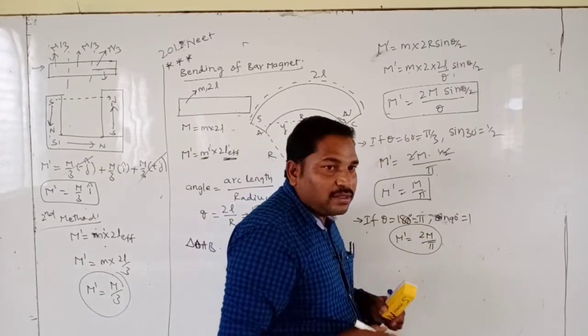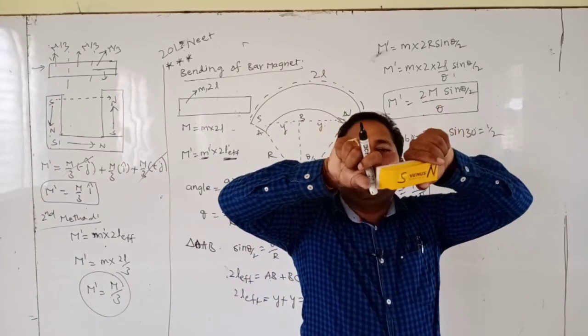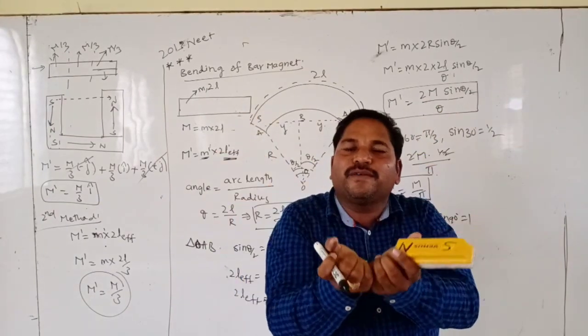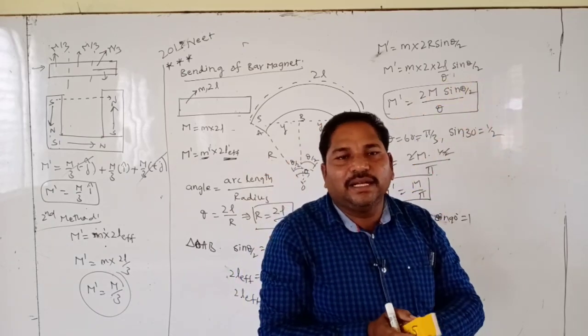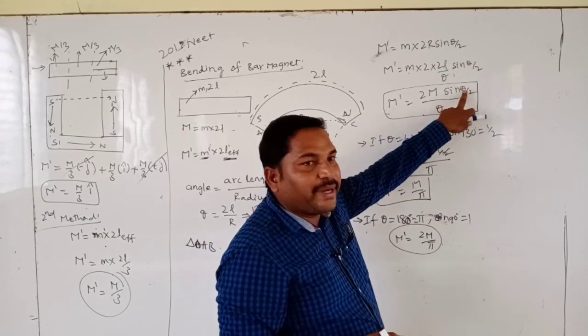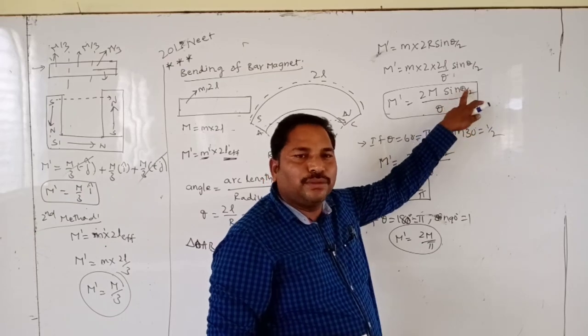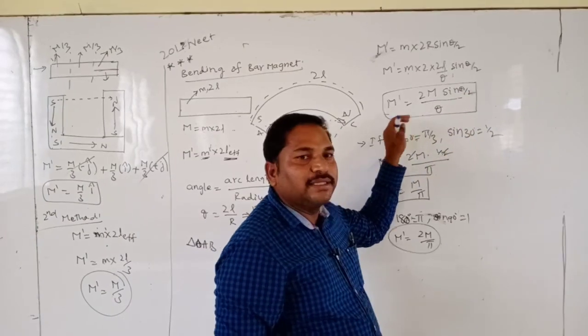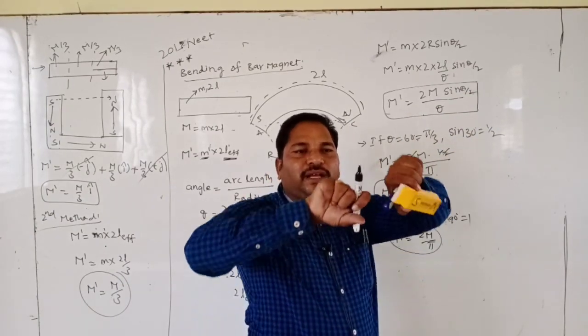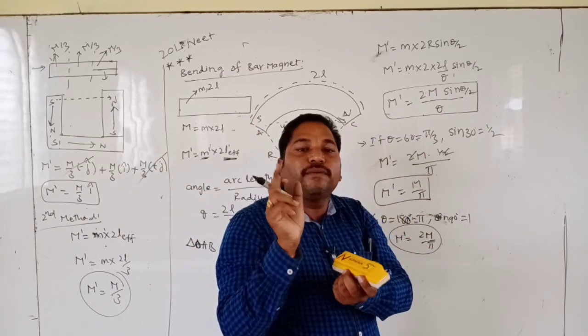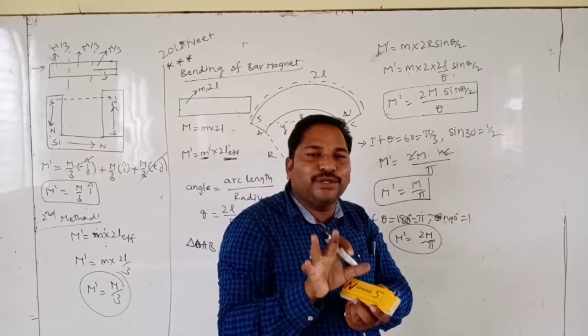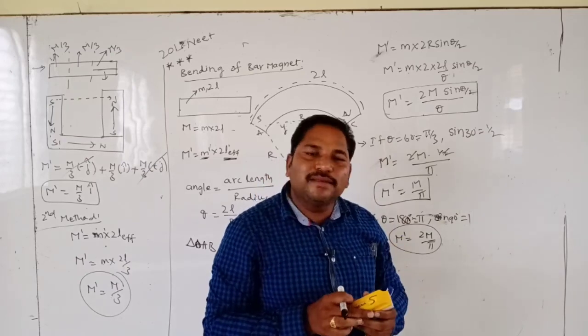This is the formula. Suppose this bar magnet is bent in the form of a circle. Circle means 360 degrees. Theta equals 360 by 2, sin 180 is 0. The effective magnetic moment is 0. Otherwise, when we bend it in the form of a circle, the effective length from south to north is 0, then the magnetic dipole moment is 0.